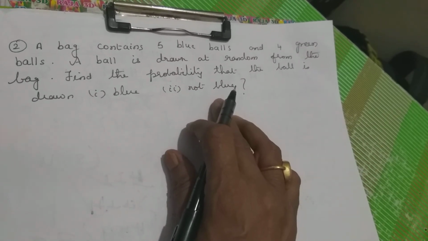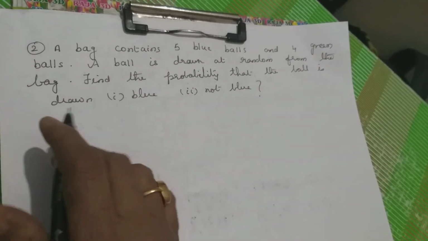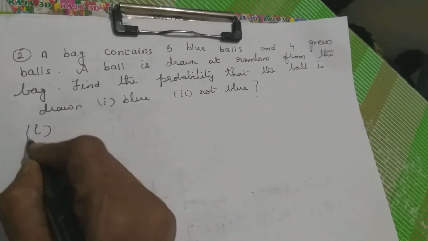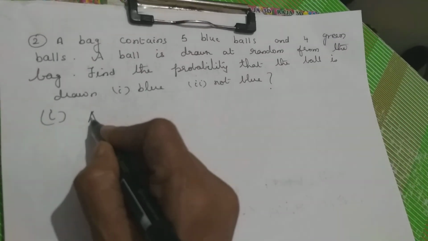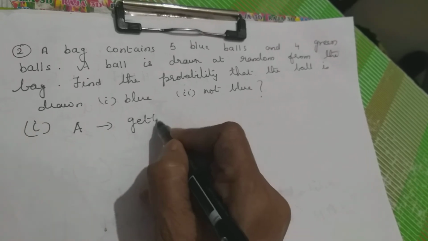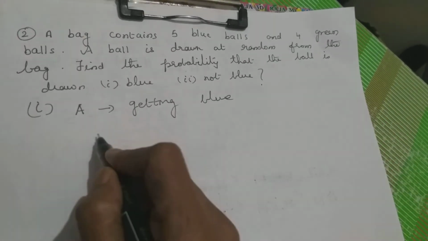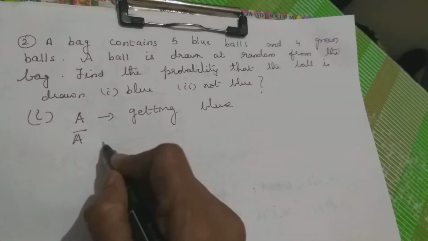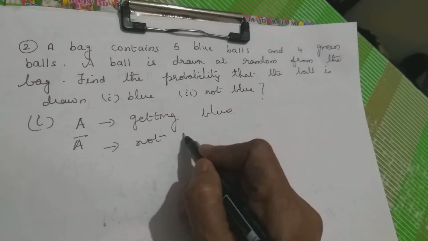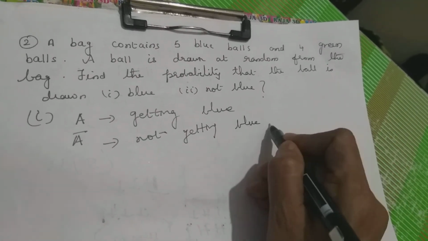When it is not, it is a failure. So first we'll find the blue ball. I take A as the event of getting blue, then A bar will be not getting blue, the failure.